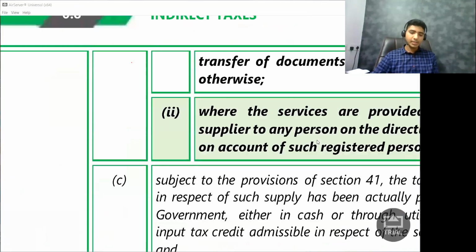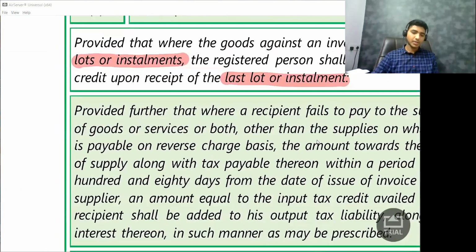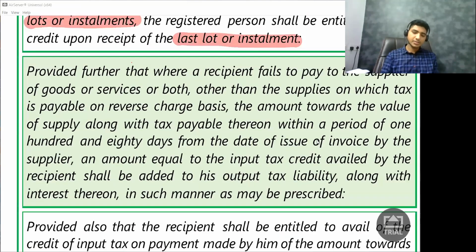Okay, so we have studied this thing. So what does this particular provision say? You read this. It says within 180 days, I need to make the payment. But they're saying as far as RCM is concerned, whenever reverse charge is concerned, I don't have to make this payment. Why not? Because in reverse charge, who is paying the tax? It is not my supplier who is paying the tax. It is I myself who is paying the tax. So they don't care whether I pay to my supplier or not, because I am the one who is paying the tax. So other than reverse charge cases, if I want to claim input tax credit, I need to make payment within 180 days.